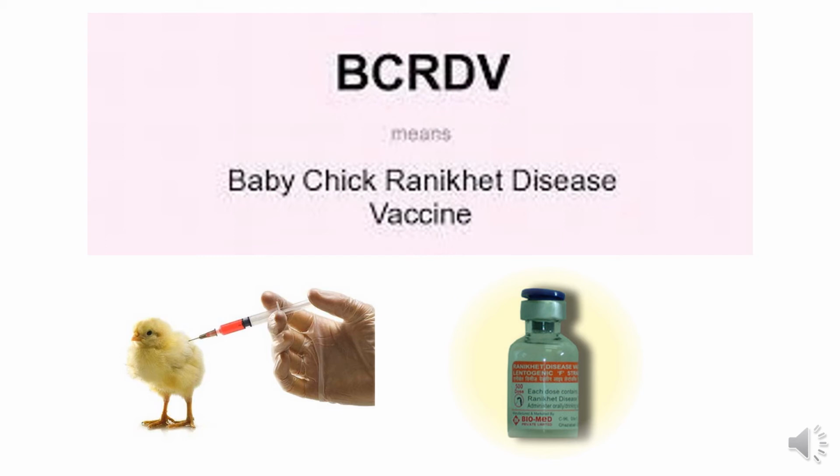Mainly for the prevention of Ranikhet disease or Newcastle disease, separate healthy hens from sick hens, bury the dead hens, and ensure biosecurity. A drop of BCRDV should be given to hens at 21 days of age, and an RDV 1 cc injection should be given to hens at 2 months.